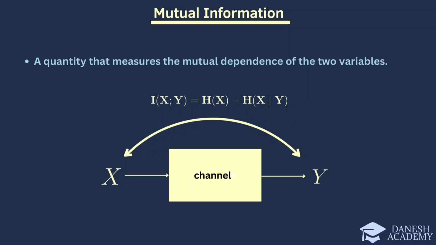This diagram illustrates this concept with x and y representing two random variables connected through a channel. This entropy H(x) represents the total uncertainty of x, while H(y) represents the total uncertainty of y. As information passes through the channel, mutual information captures the reduction in uncertainty about x given the knowledge of y.